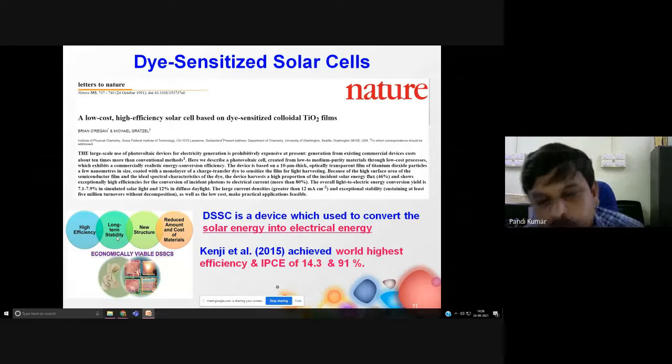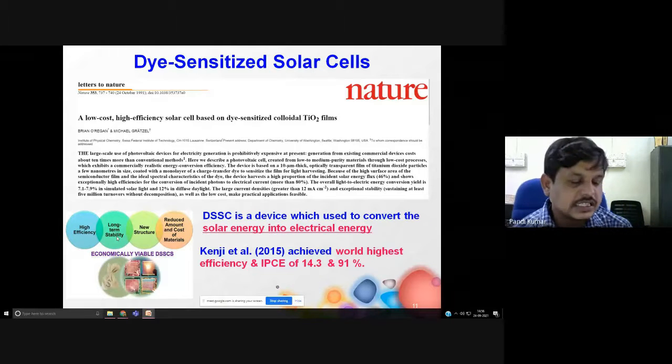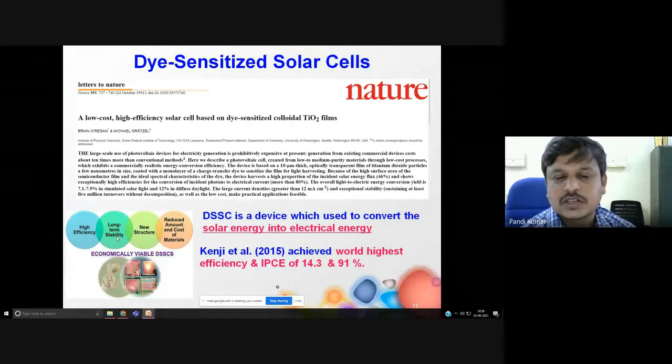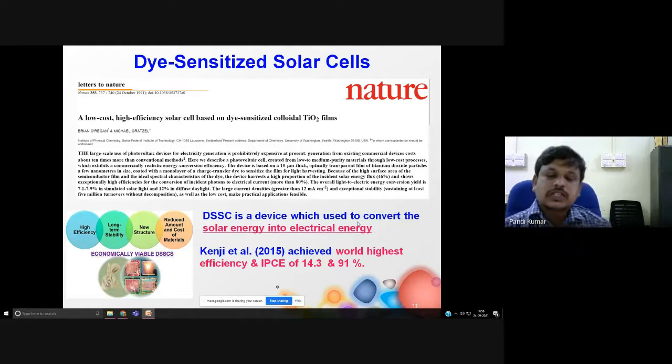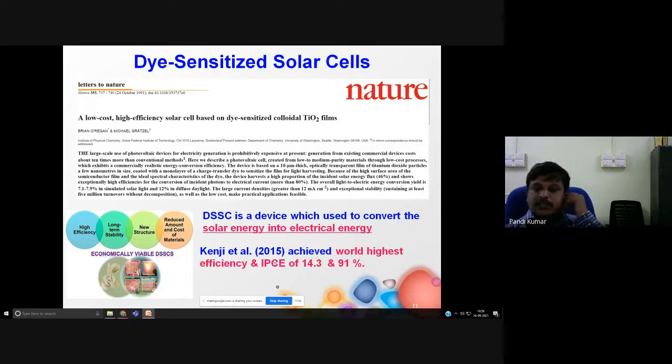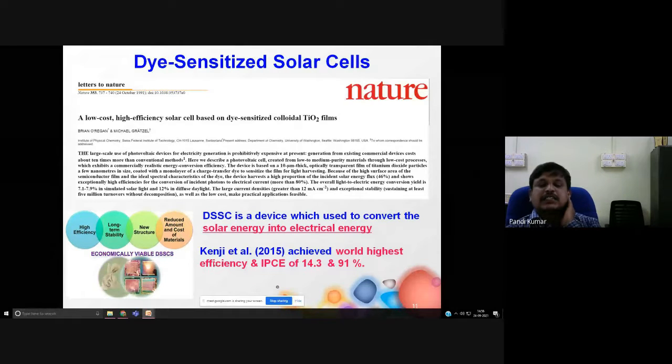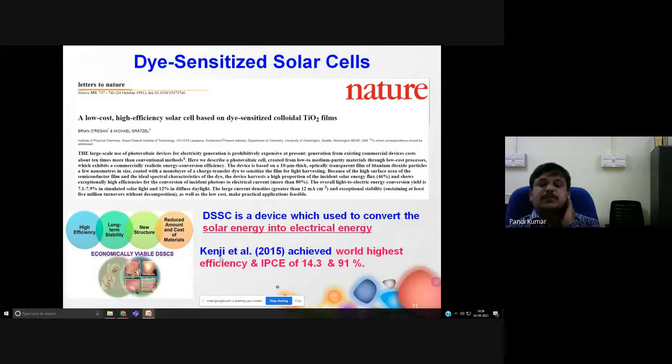So the dye-sensitized solar cell is a device which is used to convert solar energy into electricity. So far, the world's highest reported efficiency is 14.3 percent. That maximum efficiency was developed by a Japanese group, Kenji and co-workers.